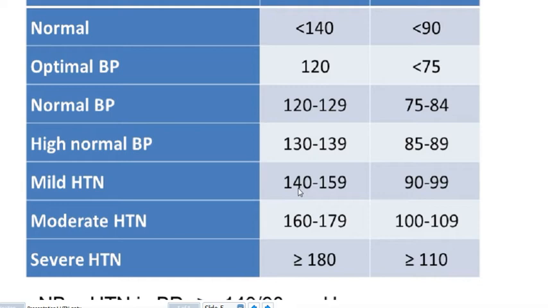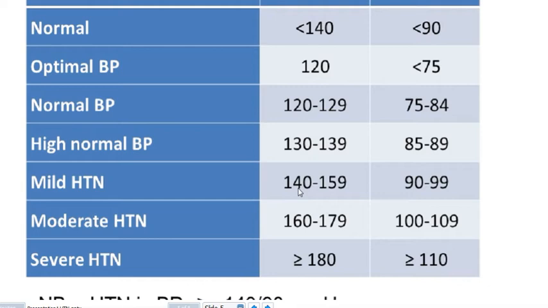In the mild stage of hypertension, while blood pressure more than or equal 140 over 90, we offer treatment to patients under 80 years of age with other risk factors like target organ damage, which we can find on the eye with retinopathy, heart, cardiomegaly, or any risk heart disease, and renal affection in the form of proteinuria or diabetic patient. Also, we can offer treatment early.